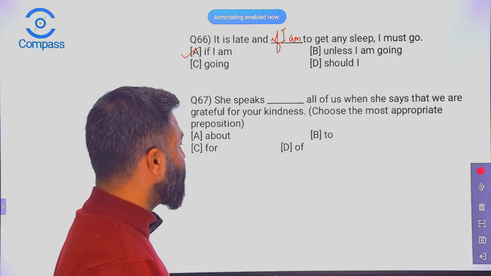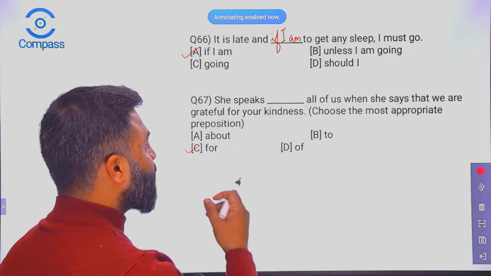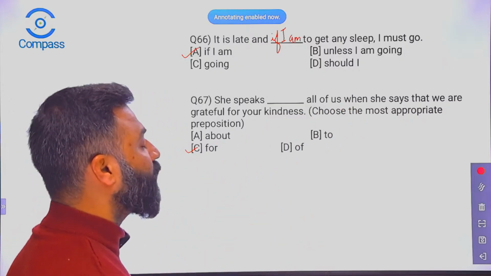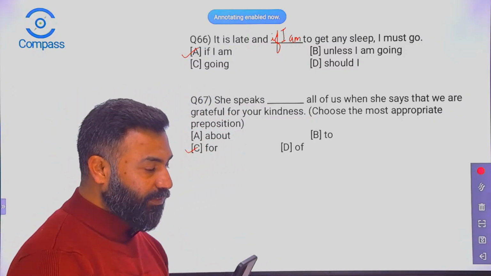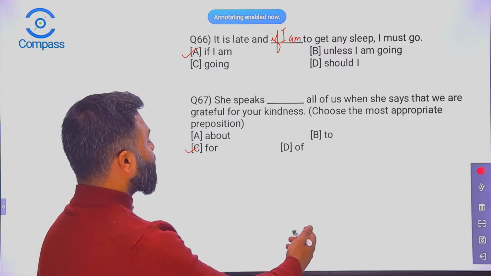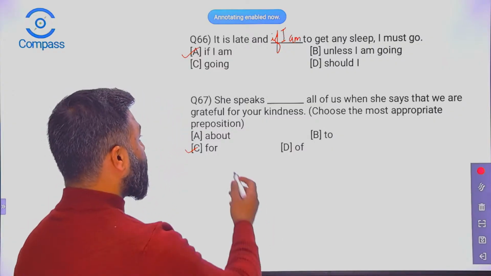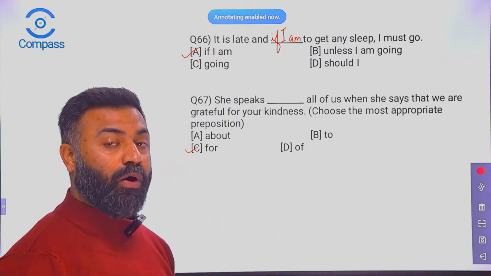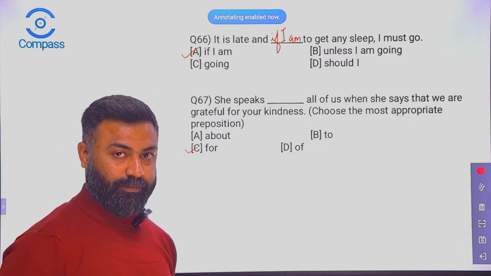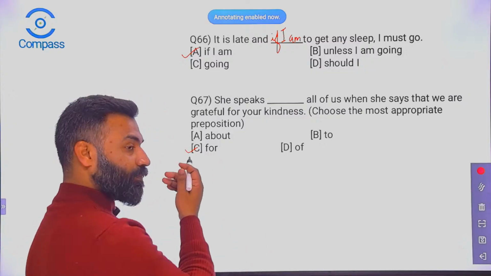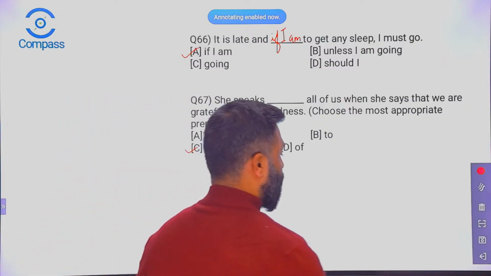Okay, so the right option is for. She speaks for all of us when she says, we are grateful for your kindness. So on everyone's behalf she was speaking. What was she speaking? She was speaking that we are grateful for your kindness. But who was representing? Only a girl here. But she was speaking on everyone's behalf. So she was speaking on people's behalf. So for, not about. Okay. Next question.